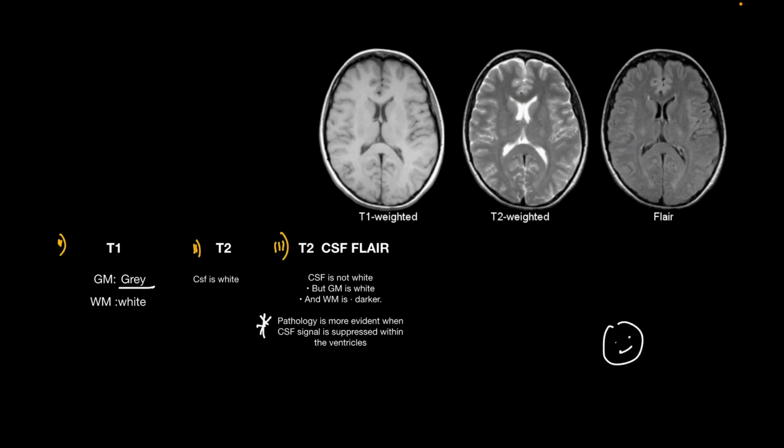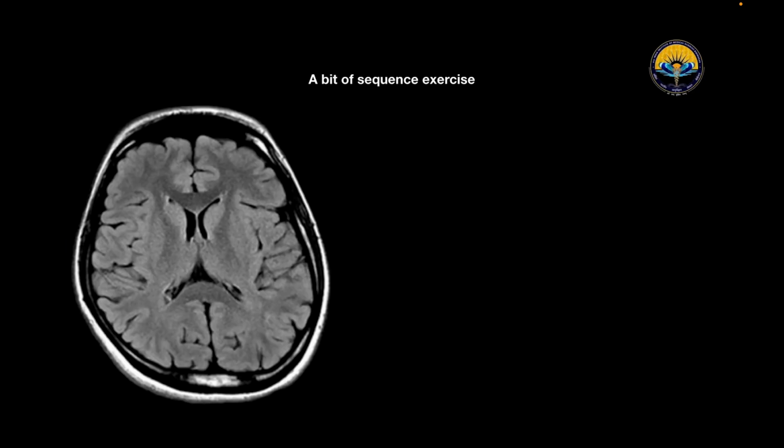So that's why we will take a bit of a sequence exercise. Look over here, what is it? Here CSF is black, right? And gray matter appears white while white matter appears black. So yes, it is the FLAIR. Now look over here. What can you see? Here we can see that CSF appears white. So it is a T2 weighted image. Okay. So this is about the sequences.